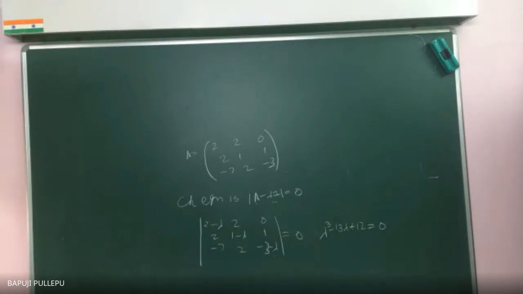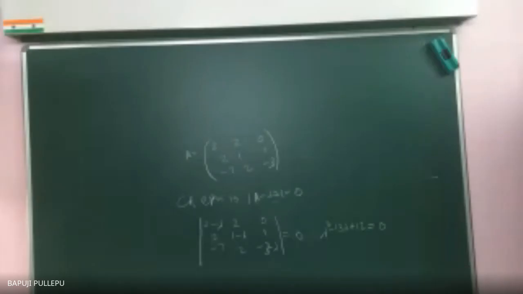Now, this third degree equation, how will you solve it? Tell me. So we will take the first element of the determinant and then multiply it with... Hey, that is a quadratic equation. This is a cubic equation. What are you telling? Quadratic equation. So try with 1 first. Yes, we have 3 roots.